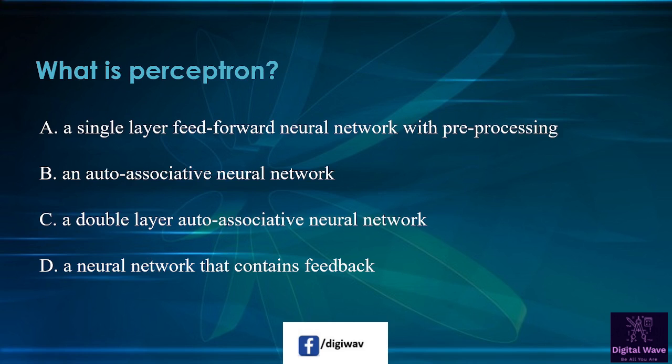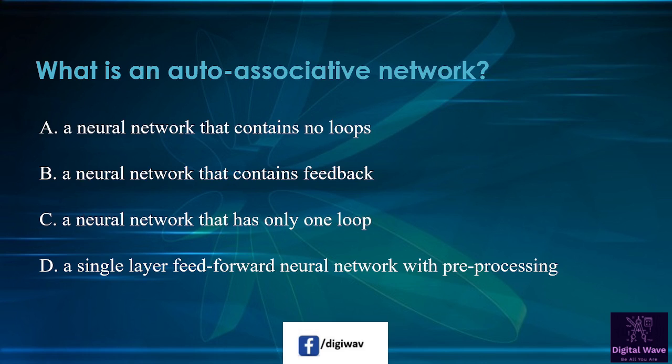Next question is, what is perceptron? So options are available here. First option is a single layer feed forward neural network with pre-processing. Second option is an auto-associative neural network. Third option is a double layer auto-associative neural network, and the last option is a neural network that contain feedback. So right answer will be A, a single layer feed forward neural network with pre-processing. So next question is, what is an auto-associative network?